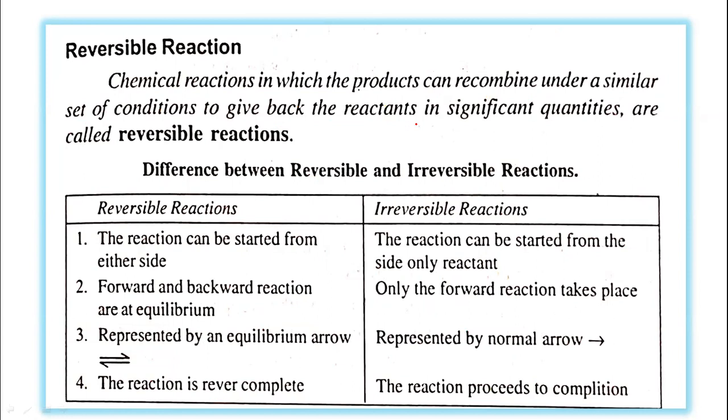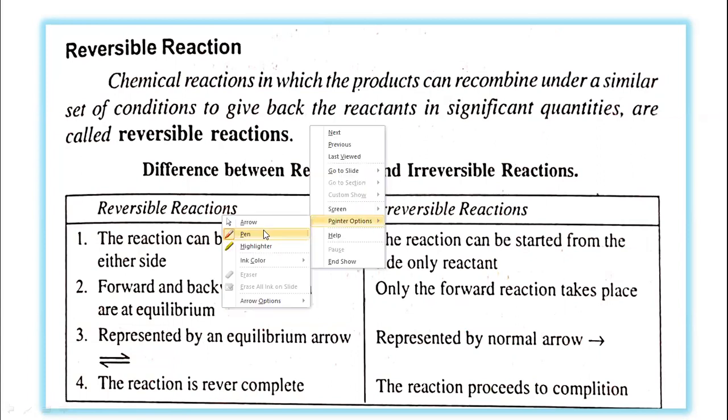If in a reaction, once the products are formed, the products can recombine under similar conditions, whatever conditions are maintained for that chemical reaction, and give back the reactants in significant quantities, such reactions are called reversible reactions. So let us represent the reversible reaction here.